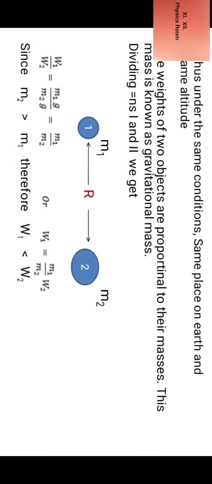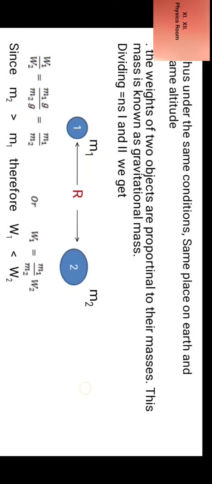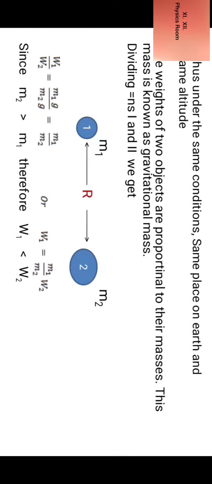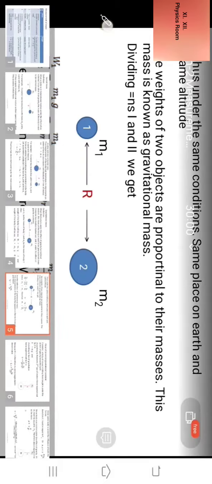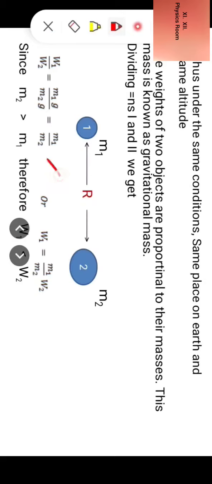Thus, under the same conditions, same place on earth and same altitude, the weights of the two objects are proportional to their masses. This mass is known as gravitational mass. Now, dividing equation 1 and 2, we get W1 by W2 is equal to m1g by m2g, and it is equal to m1 by m2.